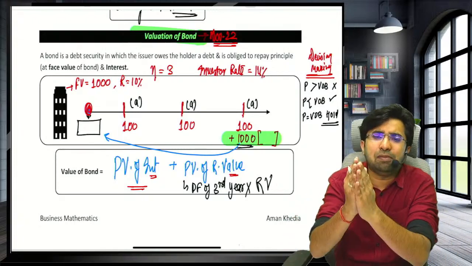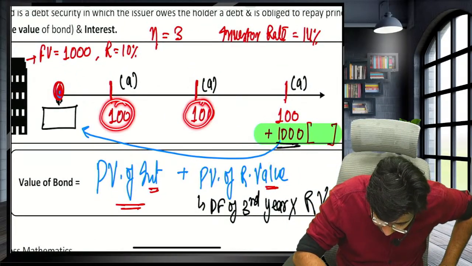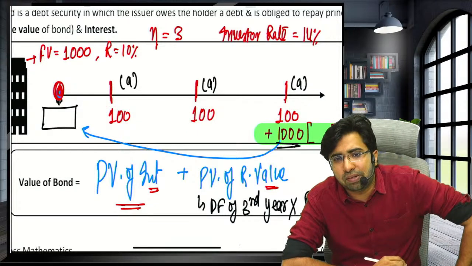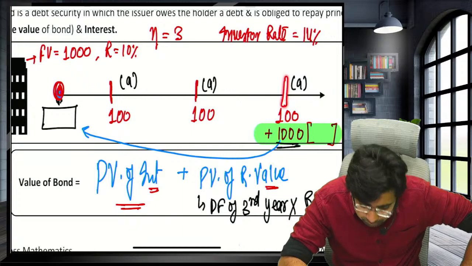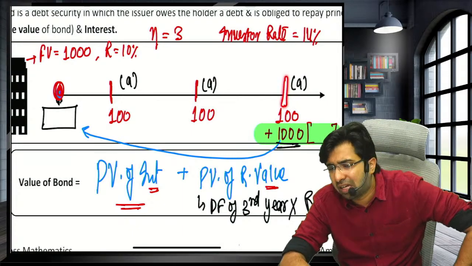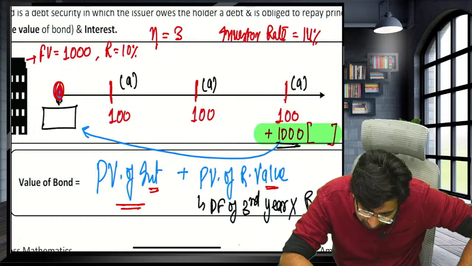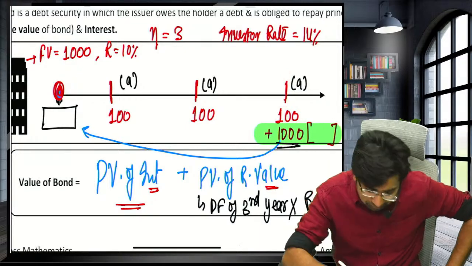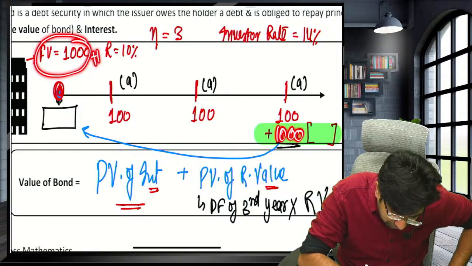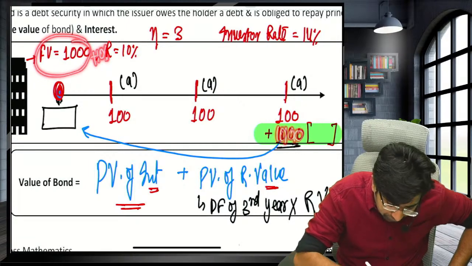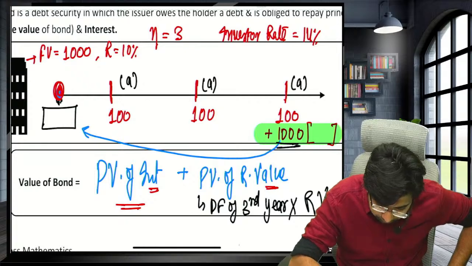Now company, tell me what you will give. Company says, Aman sir, I will give you interest 10% every year. Okay, 100 rupees, 100 rupees, 100 rupees. What else? And when the life of the bond expires, for example, the life of the bond is 3 years, at the end of the life, I will redeem the bond at par. If they say at par, it means they will redeem the bond at face value. If they say 10% premium, then 1100 rupees. If they say 10% discount, then take this as 900 rupees.